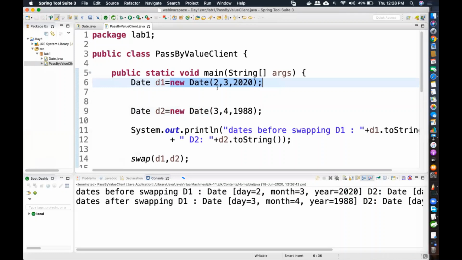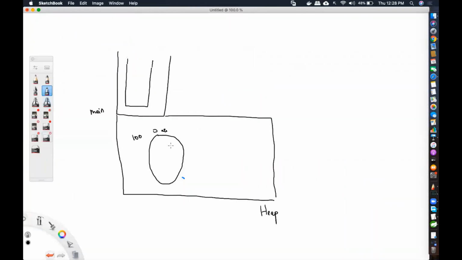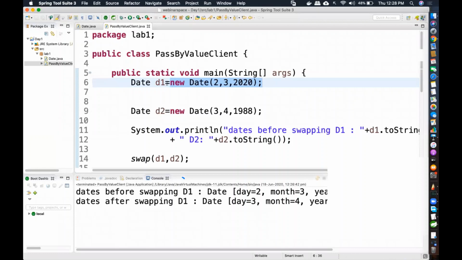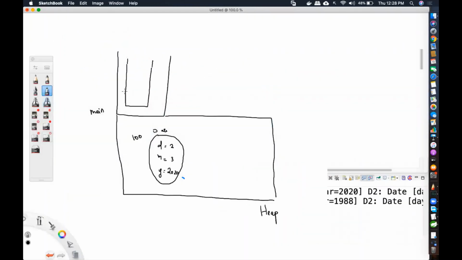So what is the value? 2/3/2020. I'm assuming you know this is day, month, and year. I'm just writing a shortcut for day, month, and year. Then on the left-hand side, Date d1. This is a reference variable that is local. Local means the variable is right inside the main method. So I'm going to push d1 inside the main method stack. So d1 has what value? This object's address location. So this will become equal to 100.